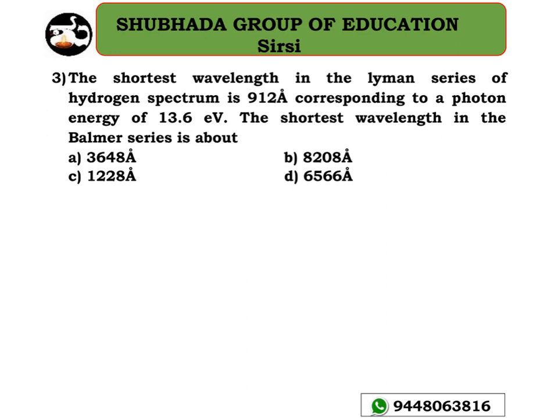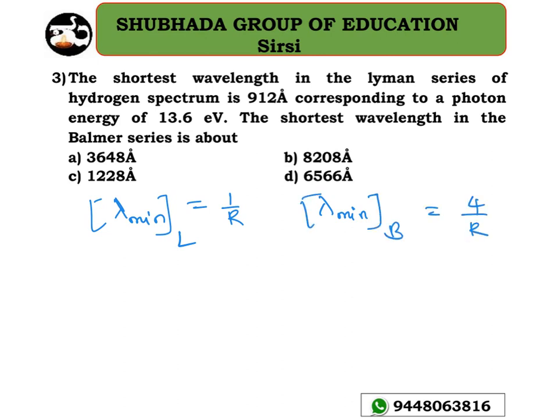You know that lambda minimum, the shortest wavelength, for the Lyman series is equal to 1 divided by R. Similarly for the Balmer series, lambda minimum is equal to 4 divided by R. Just go through the synopsis, I have discussed each and everything there.